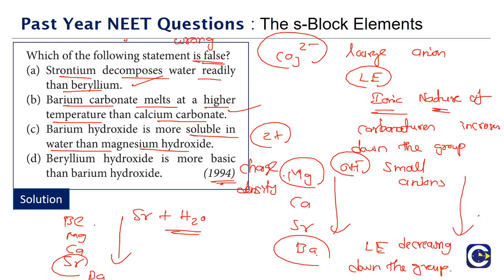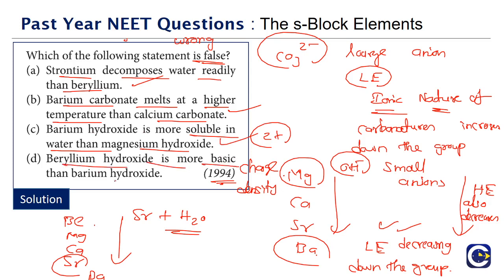So as you go down, the hydration energy also decreases. But the lattice energy will be decreasing more rapidly than the hydration energy. So in the case of the hydroxides, both decrease, but the lattice energy decreases more rapidly. As a result, the solubility keeps on increasing as we go down the group. So barium hydroxide is more soluble than magnesium hydroxide. That is also correct.